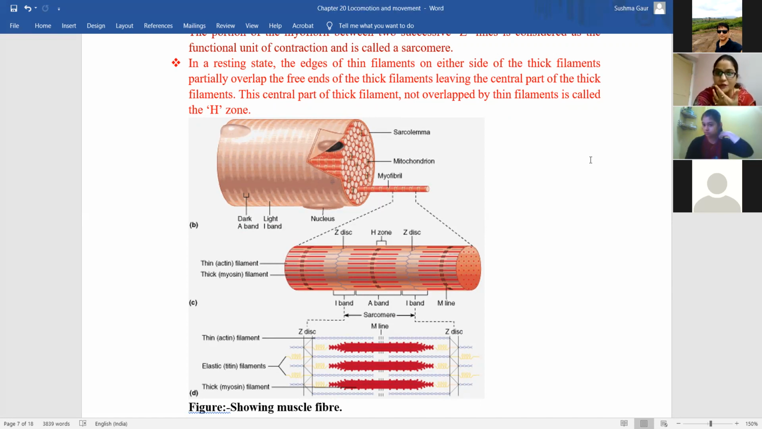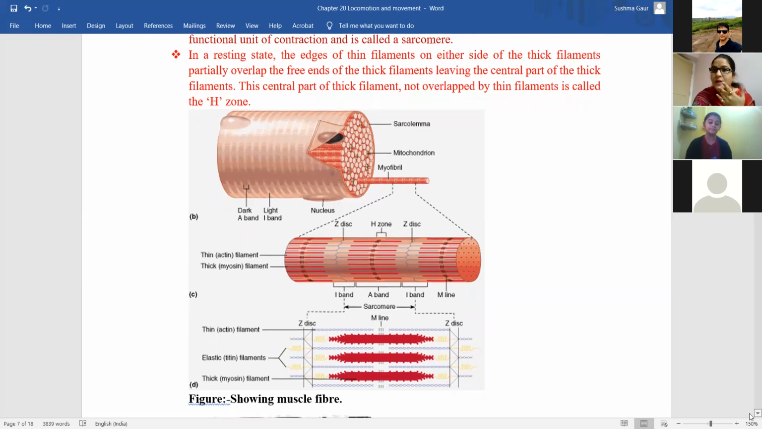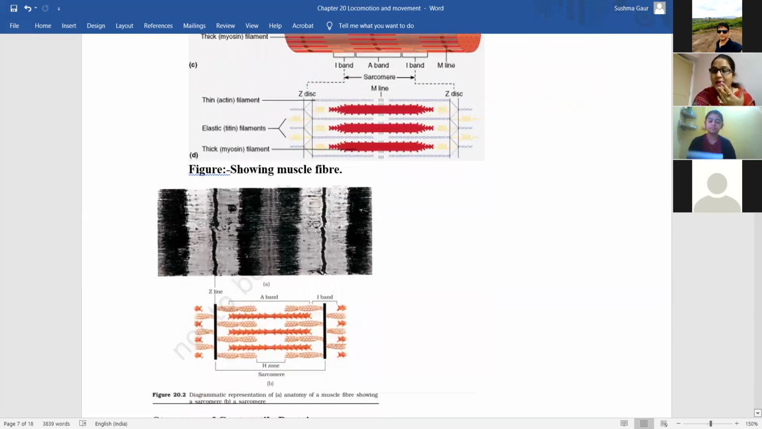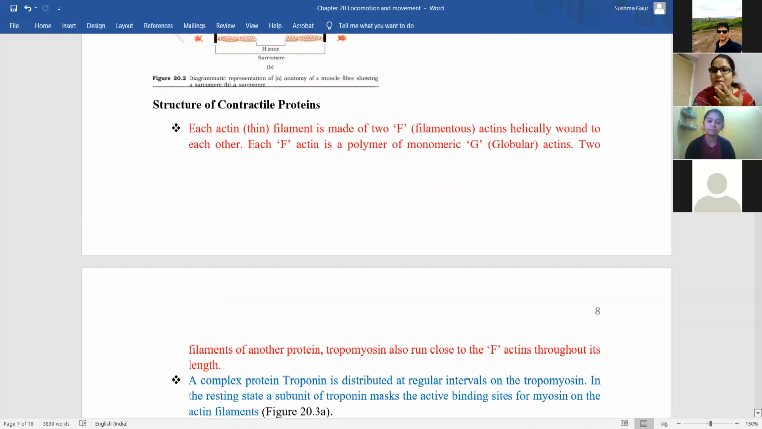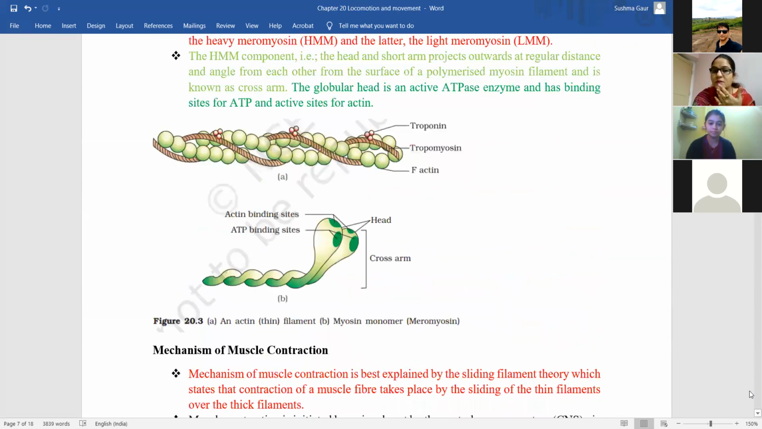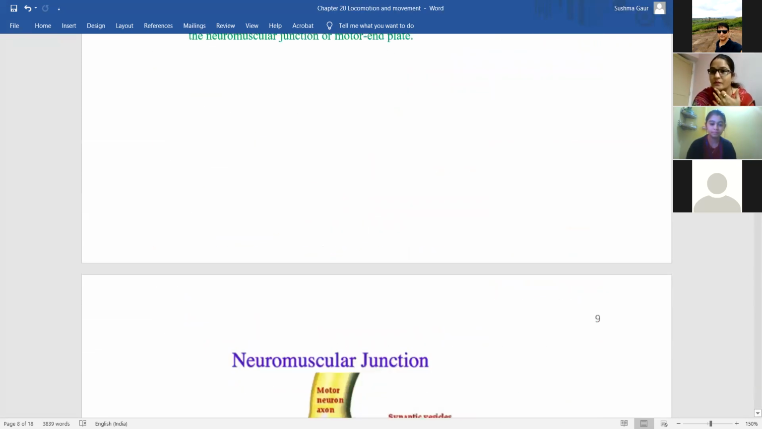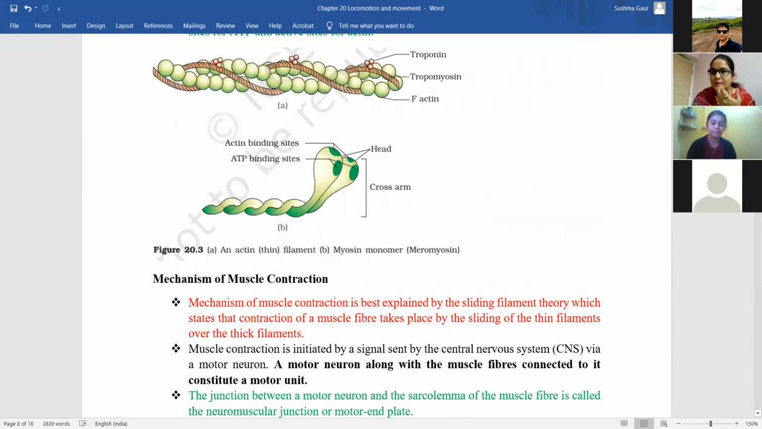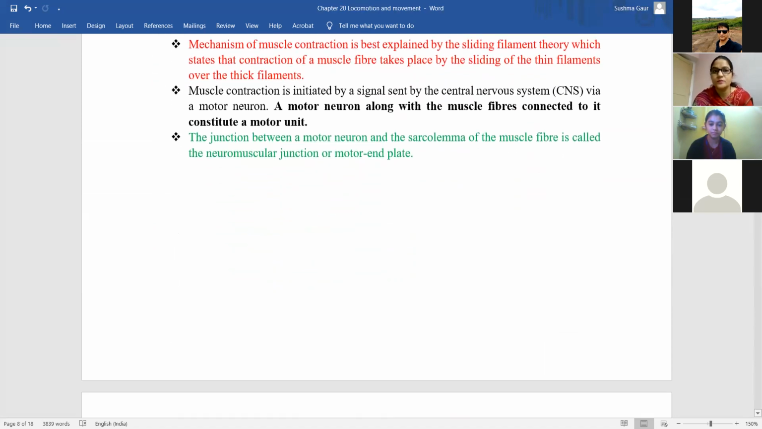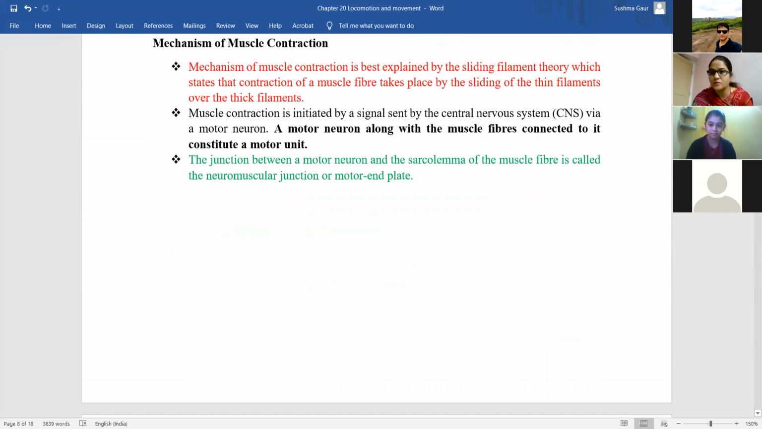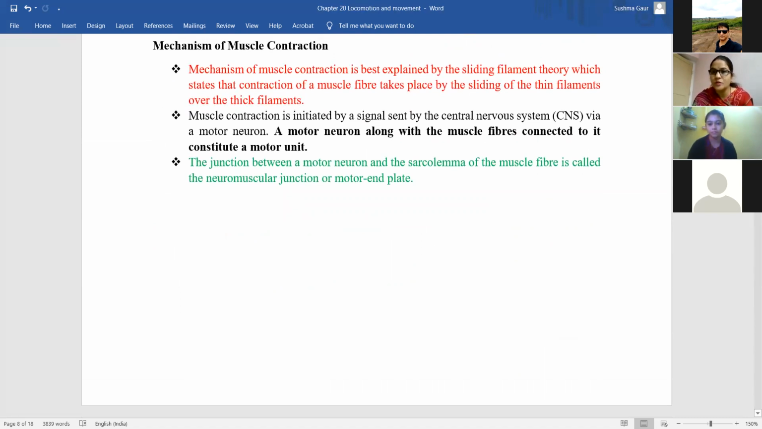So अब कोई confusion है? M, Z, H, I and A bands में. Is there any confusion or should I proceed? Start करूं? Anvadya asked me, beta, Risha, should I start? Yes, ma'am. Yeah. Okay. Okay.